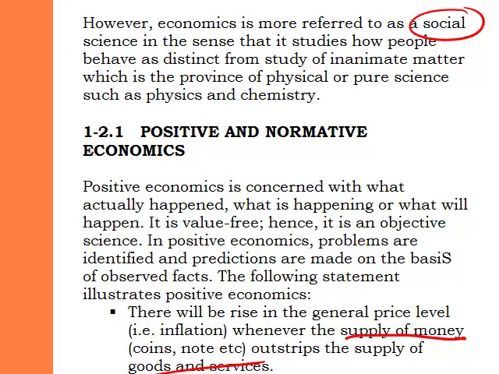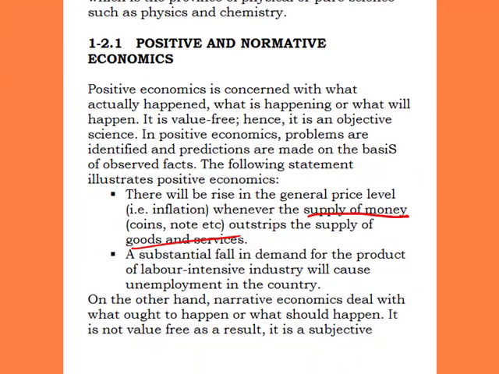Therefore, the people that are selling will be forced to increase or jack up the price of those goods. And if this increase in prices is sustained over a long period, then we'll have inflation. So this is saying, as a positive economics, that there will be a rise in the general price level. We were not just making a prediction. There is a reason, and that reason is verifiable. That reason is that if the supply of money is more than the goods and services, it means that it's objective economics.